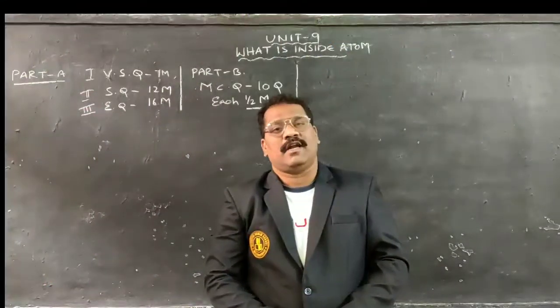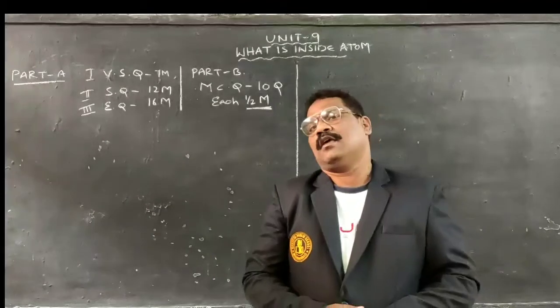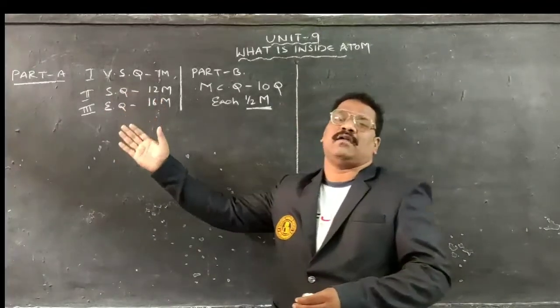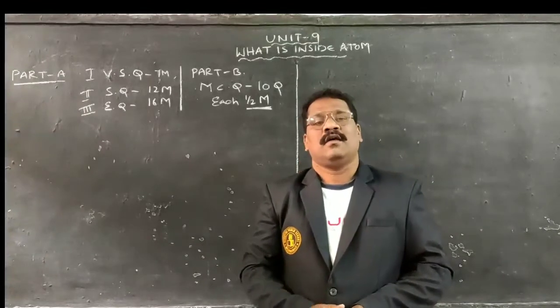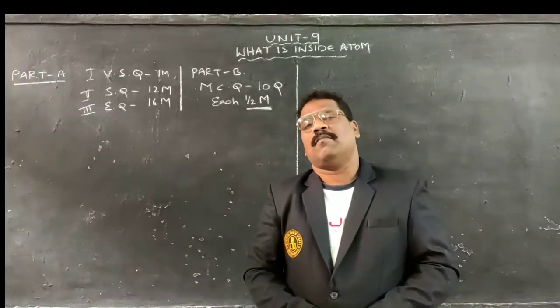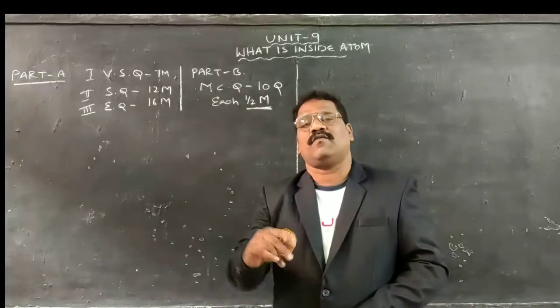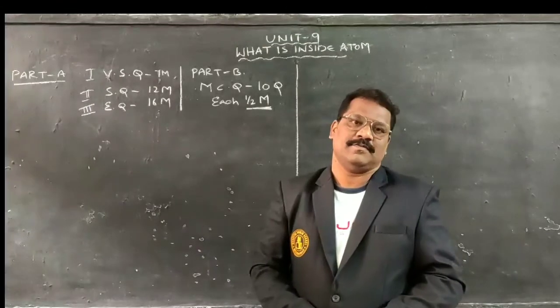As we have completed this particular chapter in chemistry, how the examination pattern would be, the annual examination pattern we have already discussed clearly previously, with the chapter we completed before, that is the heat chapter.